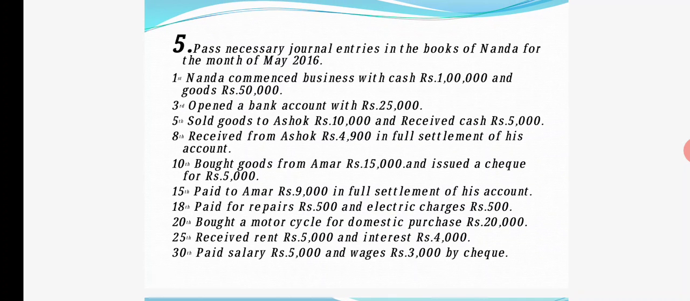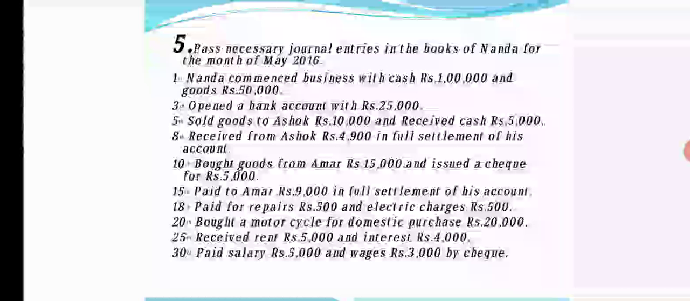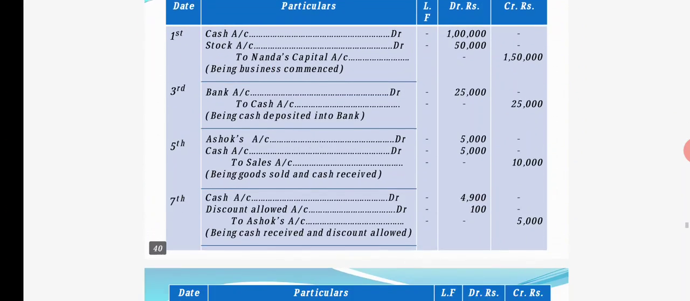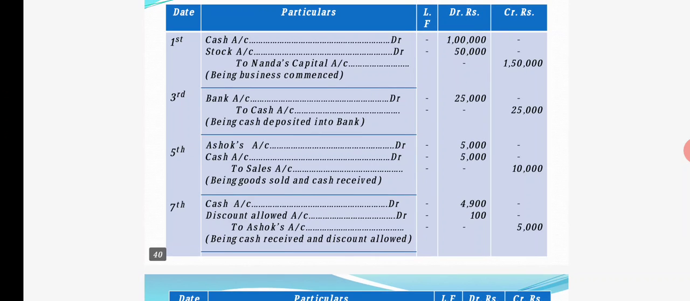Okay, the next entry is on the 8th. Received from Ashok 4,900 in full settlement of his account, meaning we have received from him 4,900 rupees. Actually, earlier how much should we receive from him? Still 5,000, right? But we are receiving only 4,900 from him in full settlement, meaning we are giving a discount to him. So on the 8th it is cash account debit 4,900 we are receiving, and discount allowed is an expense, a loss for us, so it will be debited.